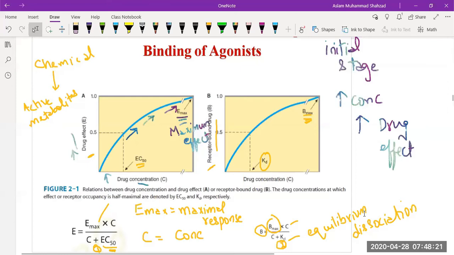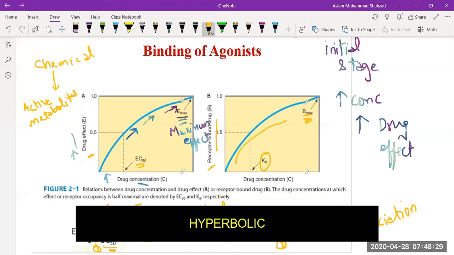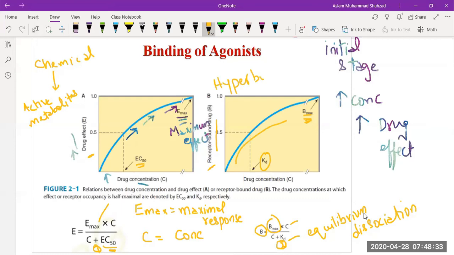When you take a look at both figures A and B, and then at the graph, this graph looks like a hyperbola. What is hyperbolic? Hyperbolic is actually the shape of the graph. So the shape of the graph is just like a hyperbola.